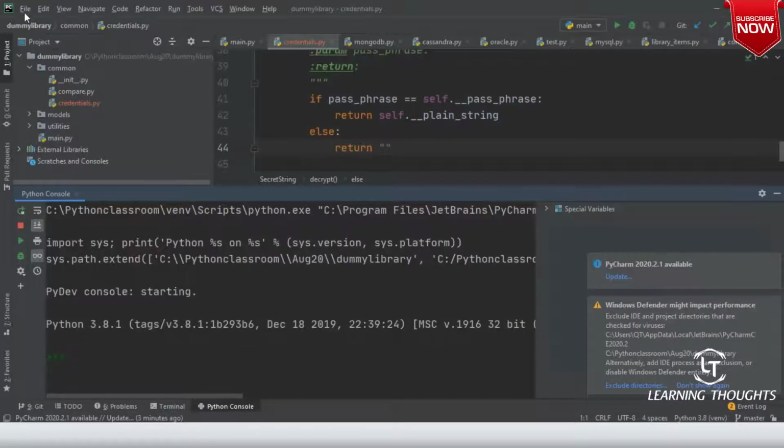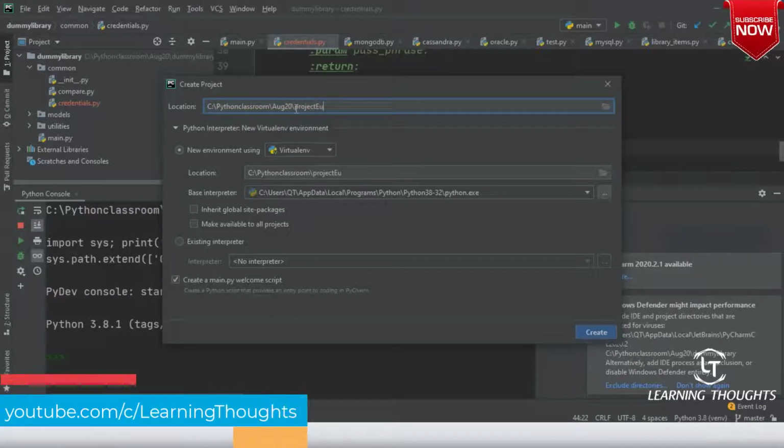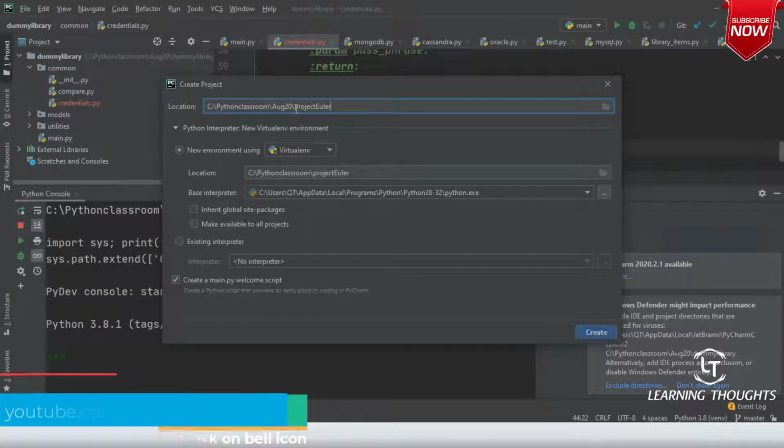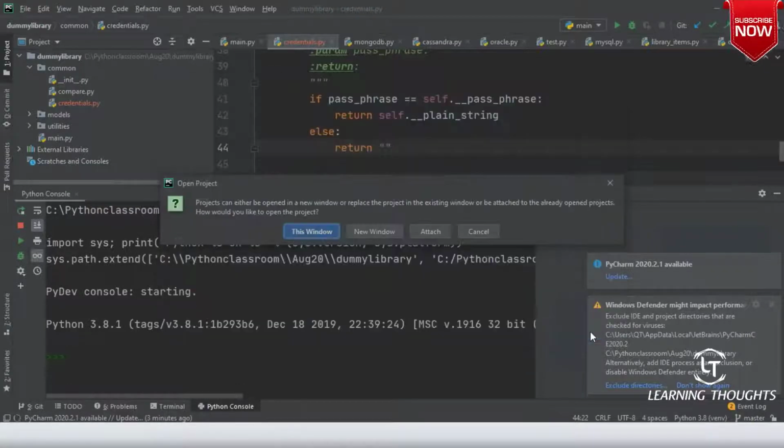So I'll go ahead and create a new project, and my project will be Project Euler, and I tell it to create.